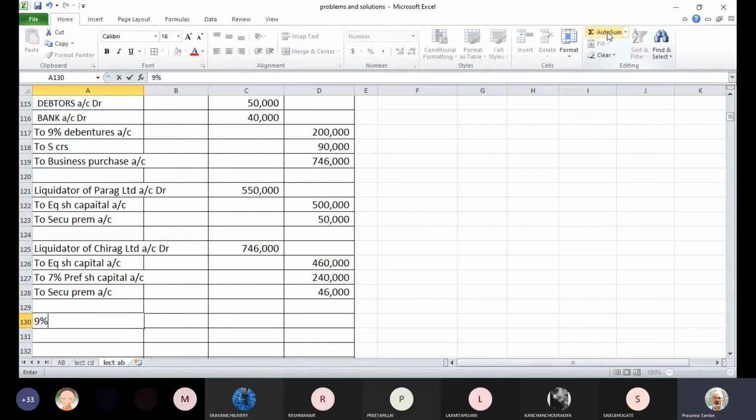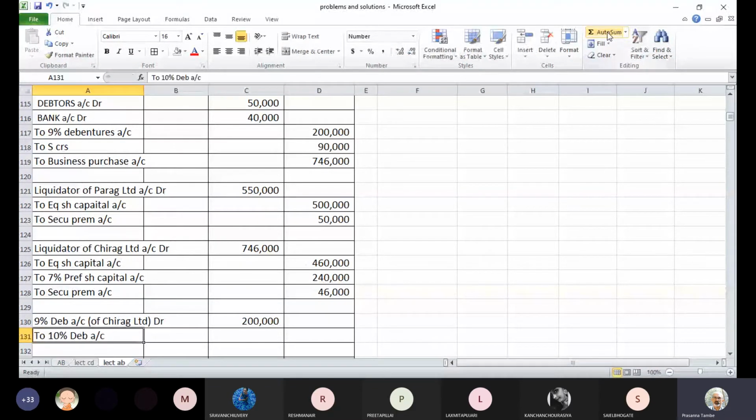The entry will be 9% debentures account debit. This is only for reference of Chirag Limited. You need not write it actually in the entry. This is for your reference. 9% debentures of Chirag Limited account debit to 10% debentures account.